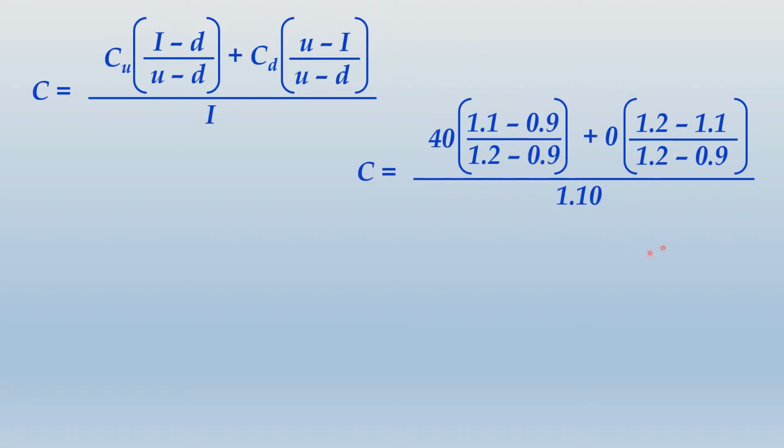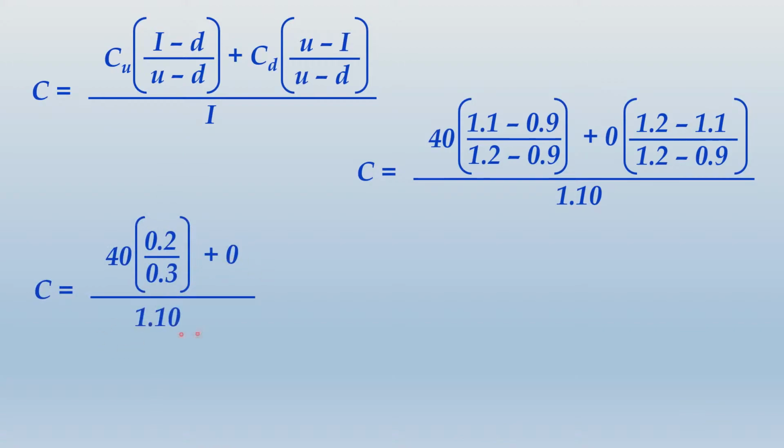And once we make this calculation, I will not be concerned to make this side calculation because this whole thing will become 0, because this whole ratio is getting multiplied by 0. So let us not concern ourselves with this. Focus only on this. 1.1 minus 0.9 will give you 0.2. 1.2 minus 0.9 will give you 0.3. 0.2 divided by 0.3 multiplied by 40 plus this whole thing will be 0 and then divided by 1.1. So it will be 40 into 0.2 by 0.3 plus 0, divided by 1.1.